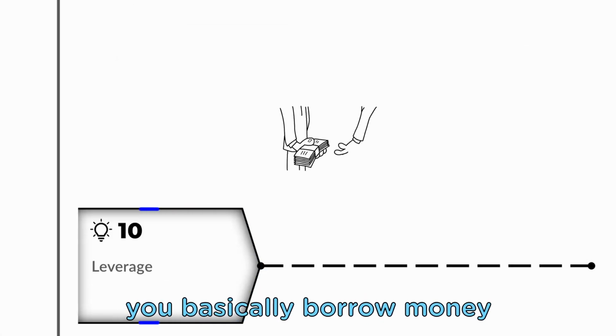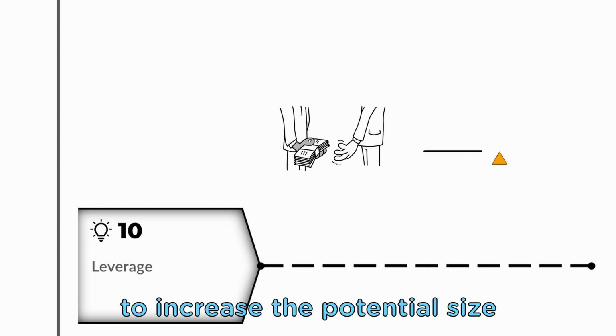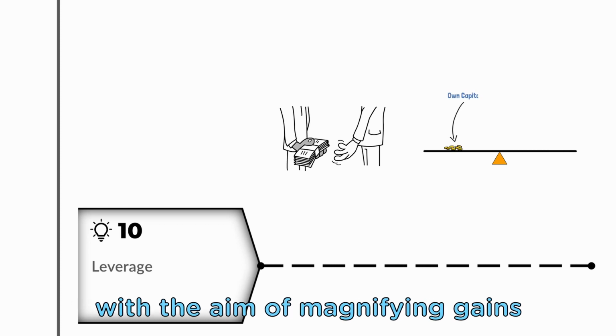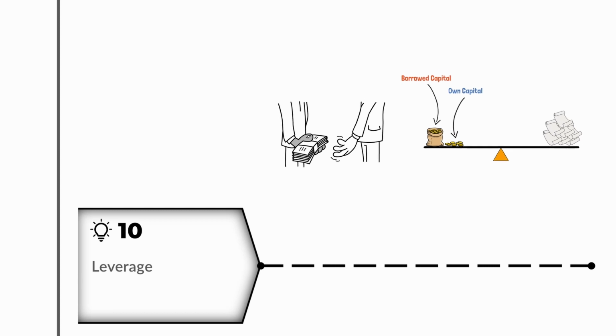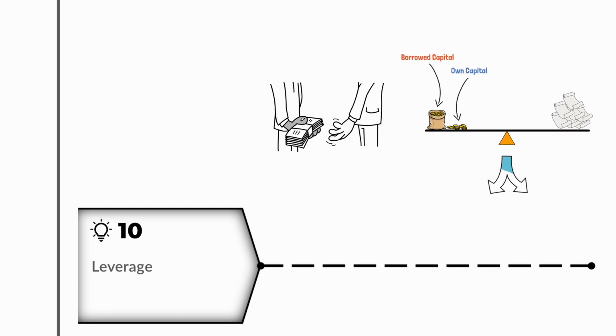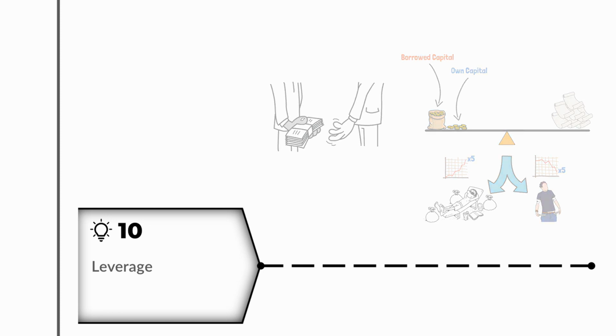By leveraging, you basically borrow money to increase the potential size of an investment position with the aim of magnifying gains if the investment performs well. This is a double-edged sword, though, as losses are also magnified. If you buy stocks with 5 times leverage and they increase in value by 20%, you made a profit of 100%. However, if the stock declines by 20%, the position will be closed automatically, and 100% of your invested money will be lost.